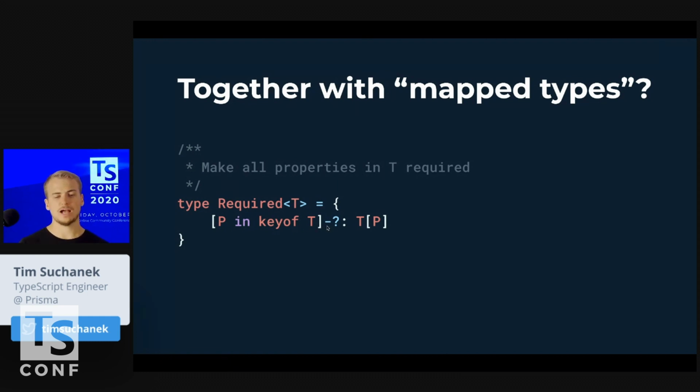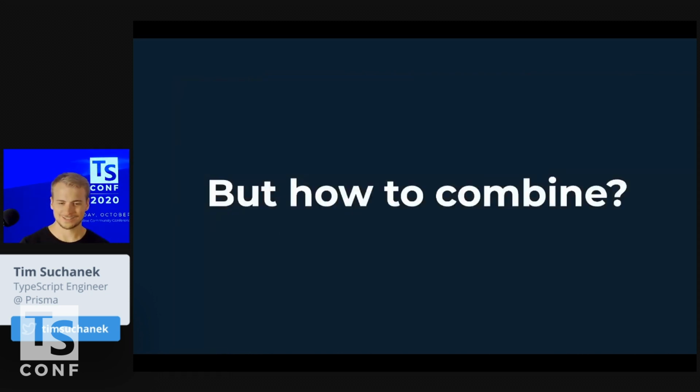Then we have this minus question mark syntax here. That is a specific syntax in TypeScript that makes all properties required, no matter if they are optional or not. So this is like a utility type we can now use in our code if we want to. Good, but the question is, how can we combine these?